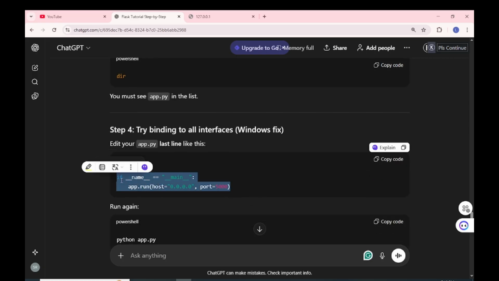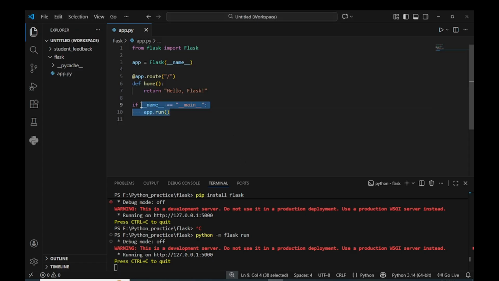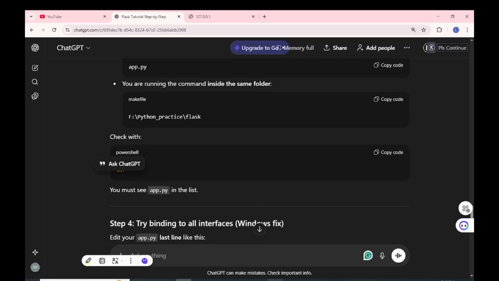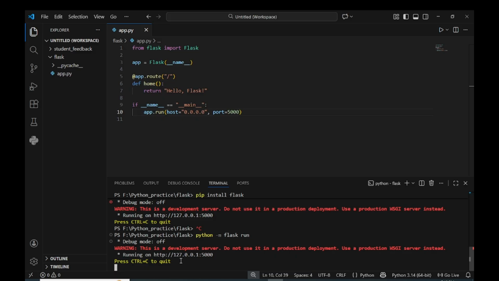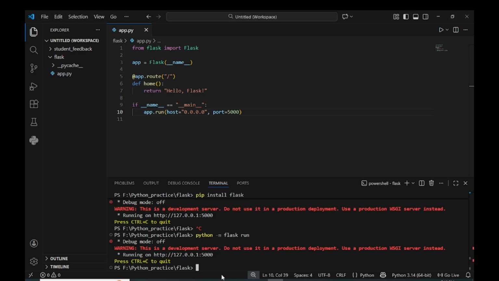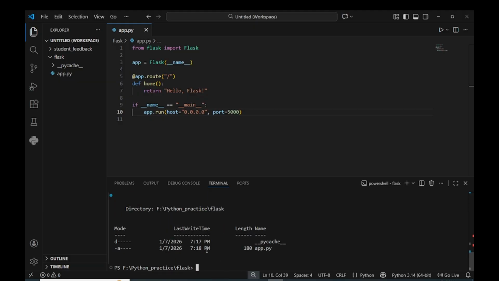Anyway, if we just copy these, we have to copy this and press Control plus C to quit. Control plus C. Okay. Plus, let's run dir. If we say dir, then what happens? It shows the directory: app.py. We have the pycache folder here also.